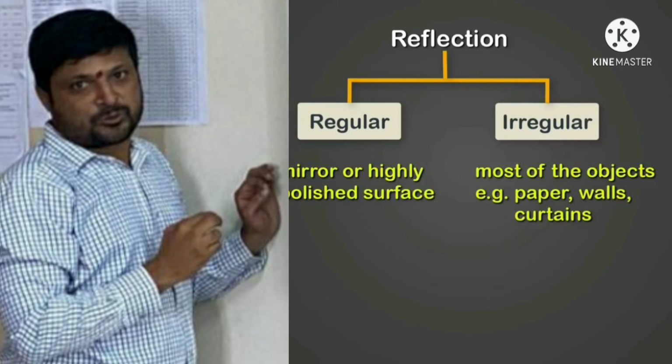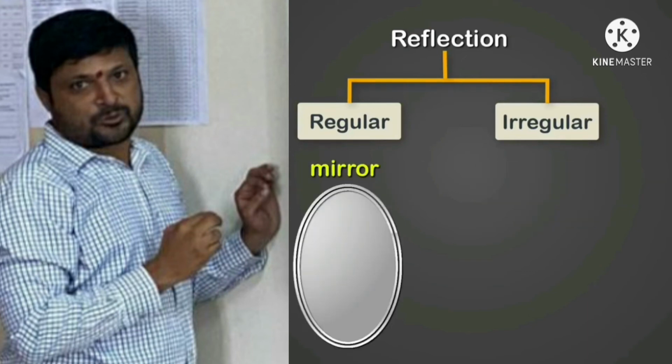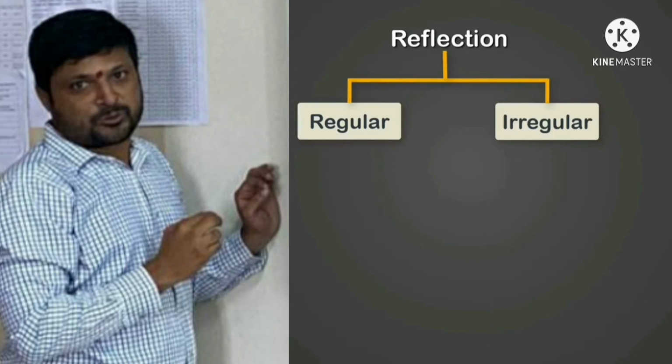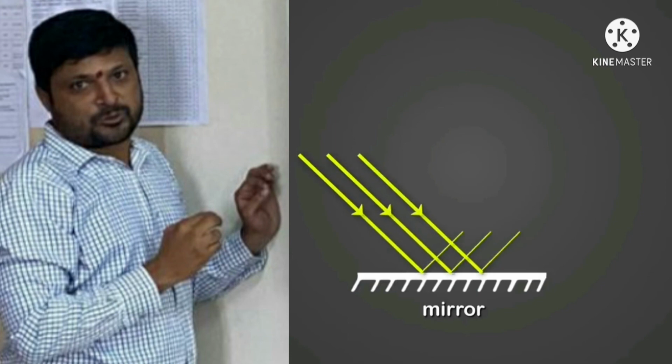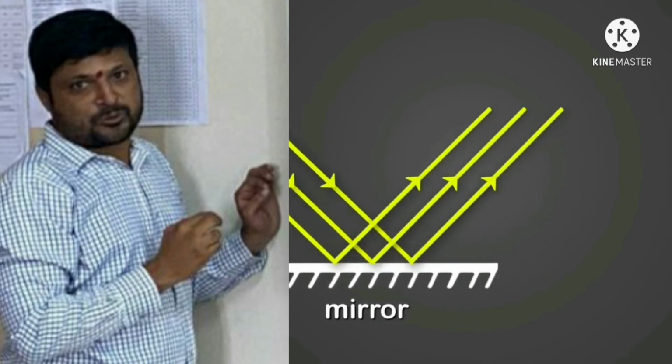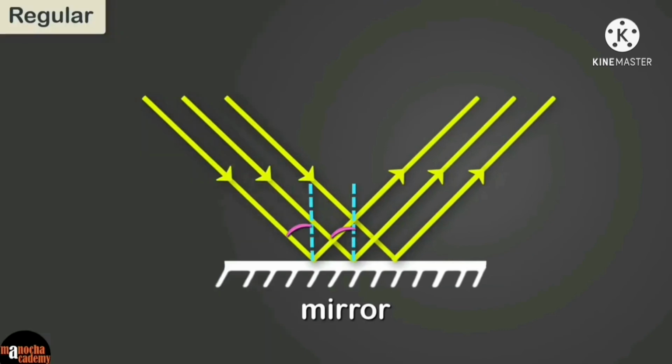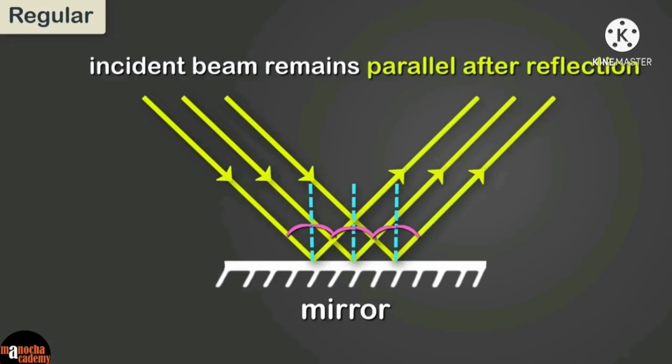Consider a parallel beam of light falling on a mirror and a surface like paper. Let's look at the mirror case first. As you can see in the plane mirror, the parallel beam remains parallel even after reflection. If you look closely, all the rays in the beam have the same angle of incidence. Following the laws of reflection, all the rays will have the same angle of reflection. So the beam remains parallel even after reflection.